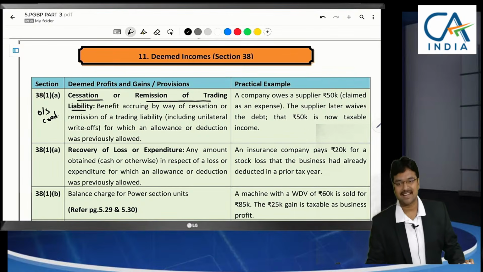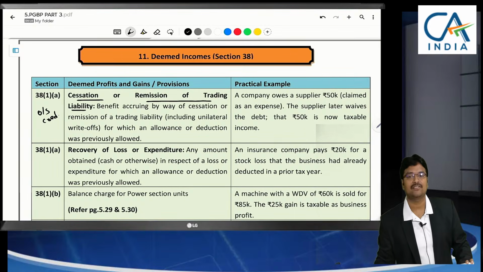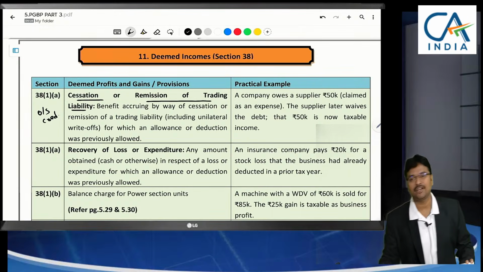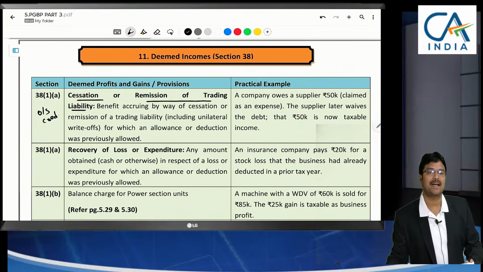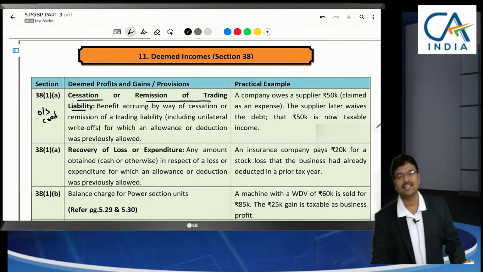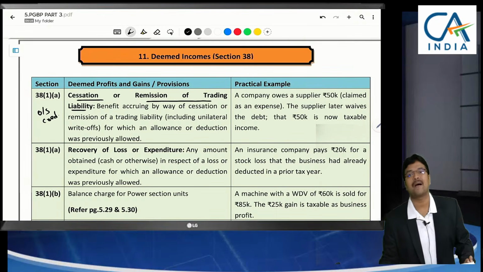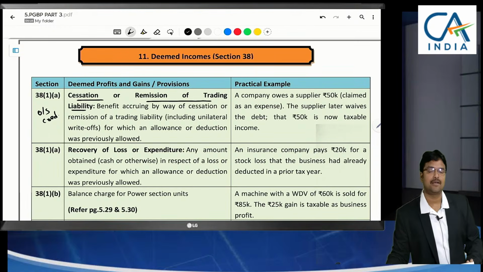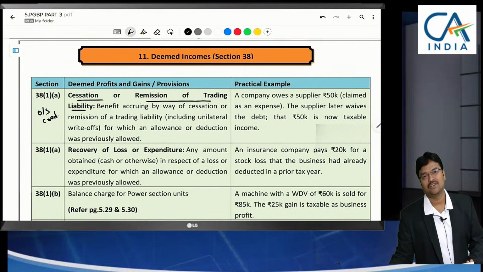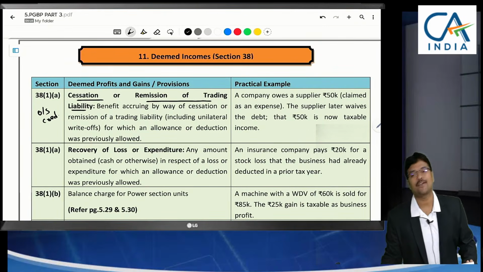When scrutiny is selected, 143(3) scrutiny assessments is being done, 143(2) notice is been issued under earlier Income Tax Act. So when scrutiny notice is issued, what the department is asking here is sundry creditors list schedule. After giving sundry creditors schedule, they are asking PAN number of each creditor. To those PAN numbers, they are sending section 133 power to call for information, whether it was due or not, to confirm the account balance.